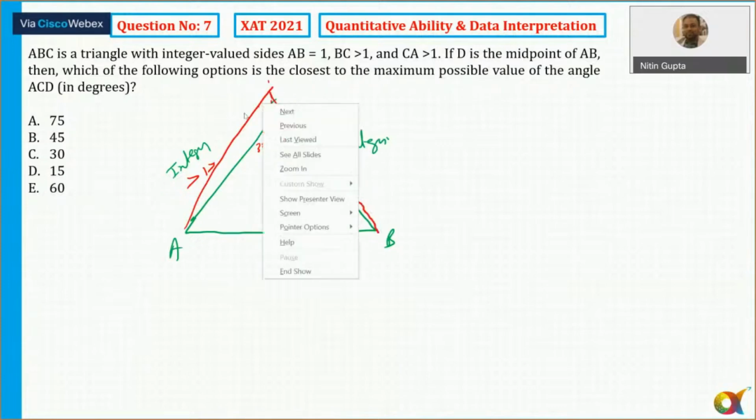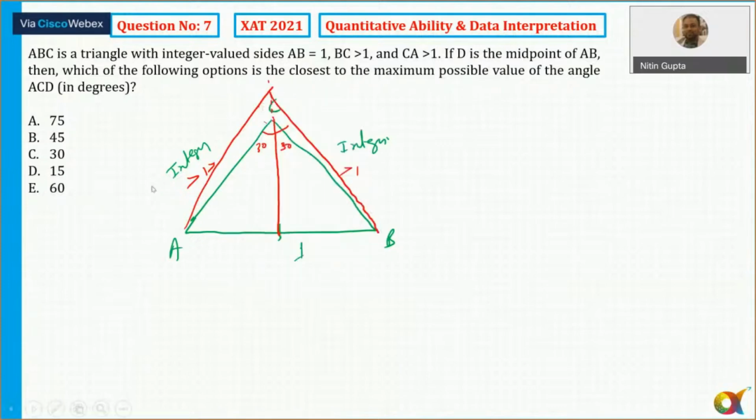So my answer has to be less than 30, and there is only one of the options which is less than 30. So the answer is option D, which is 15 degrees. Okay, is that clear to all of you? There is one option which is less than 30, so that is 15 degrees.